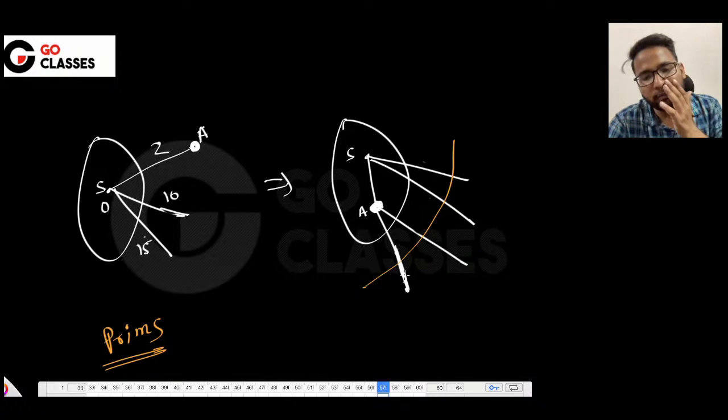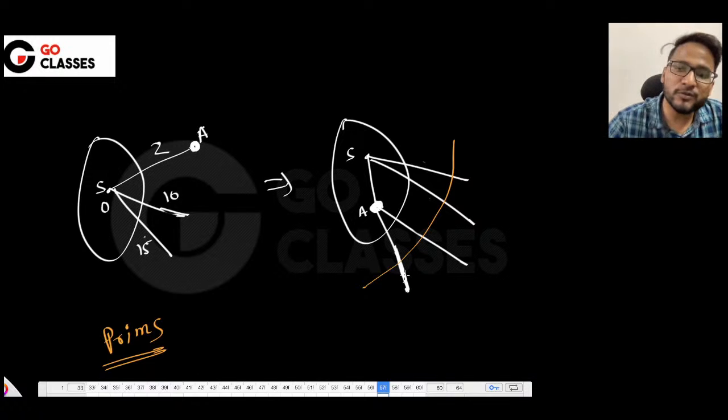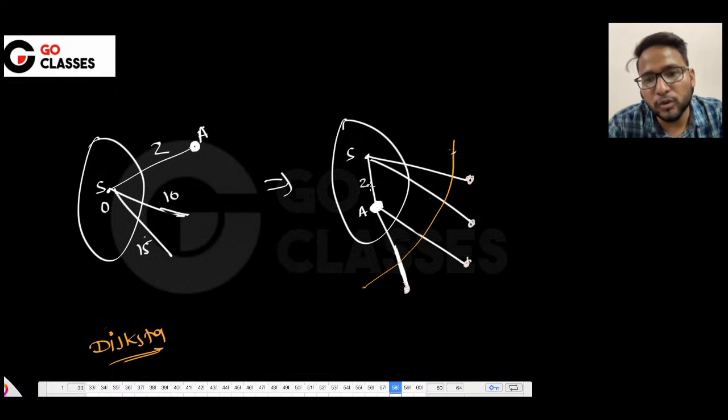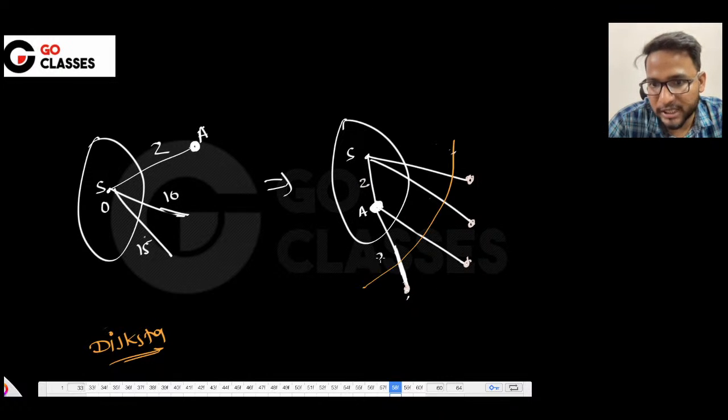But what I mean to say is that Prims can choose, like in the first iteration everything is fine, but Prims will be choosing based on these as cost only. But Dijkstra will be choosing based on 2 plus these as cost, right? Let's suppose this is x, this is y. So Dijkstra will be choosing based on 2 plus x, 2 plus y, and let's suppose this is v.